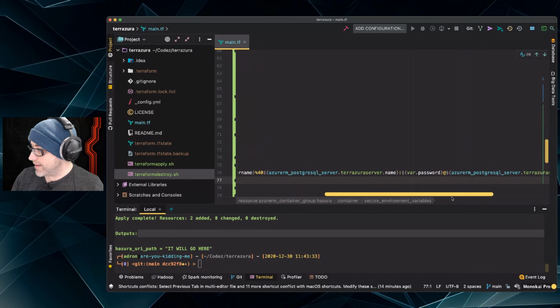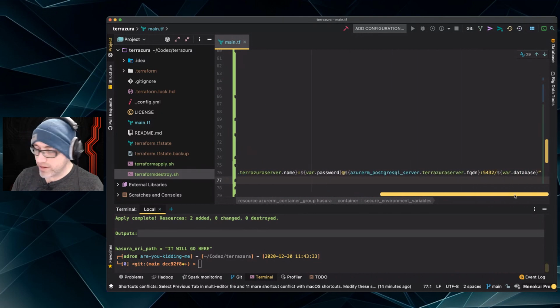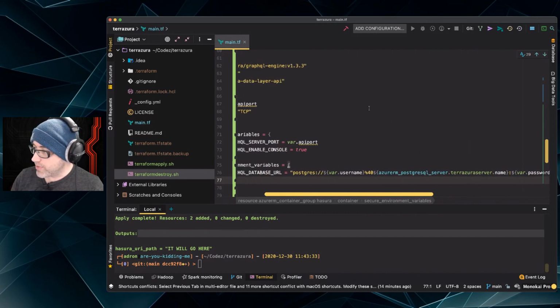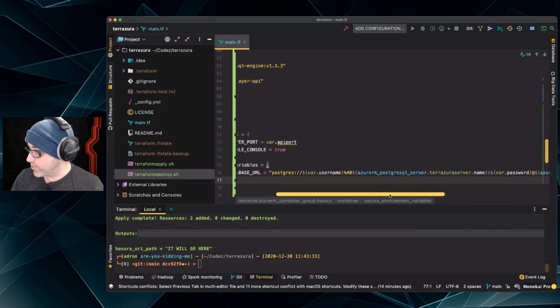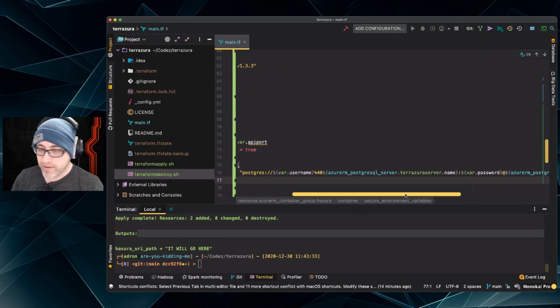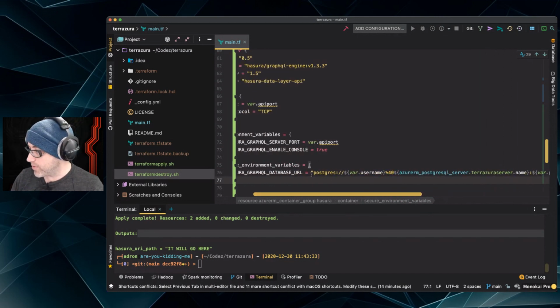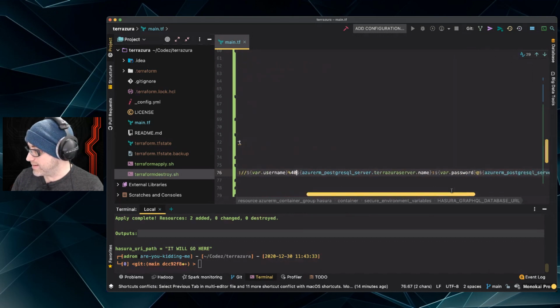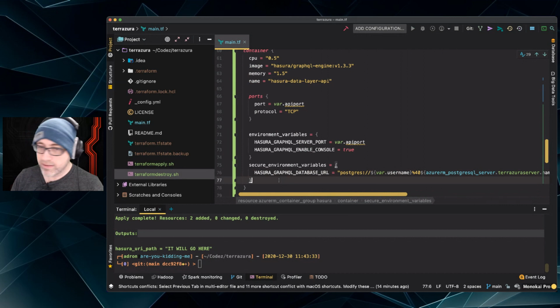It's pretty nice that most of these things are just variables that are interpolated or concatenated together from the rest of the main.tf file that we put together or passed in via the script. So the only part we can really mess up is the things that are concatenated between the variables. That's just to make sure that it's the appropriate Postgres URL connection string. All right, whew. That one's kind of a beast.